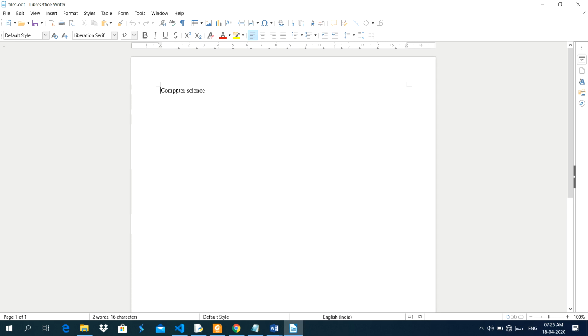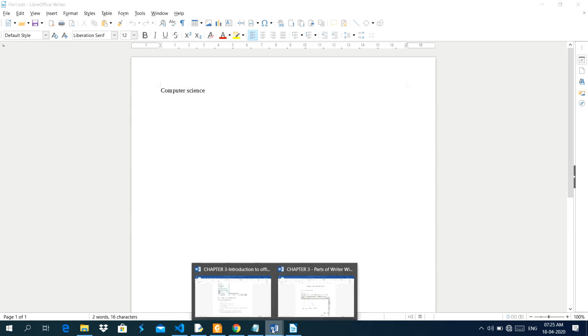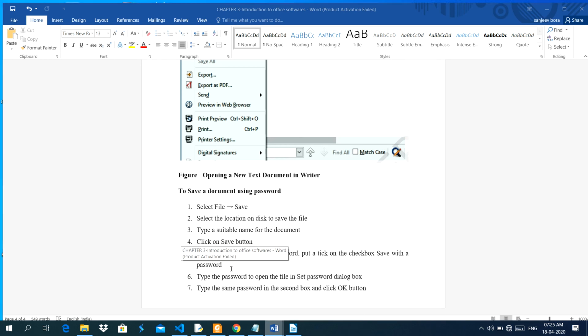This password is used for security purposes for your file, so that another person cannot open your file.